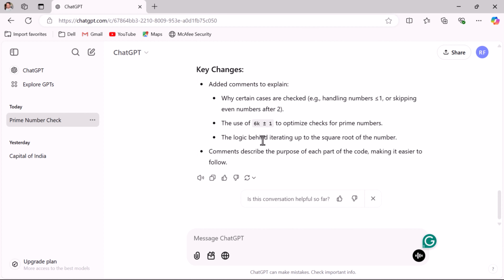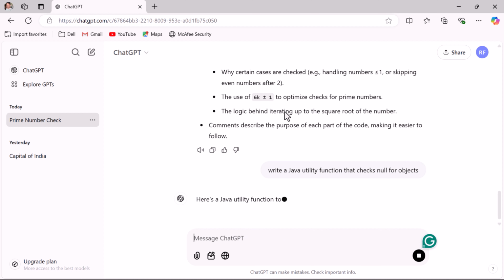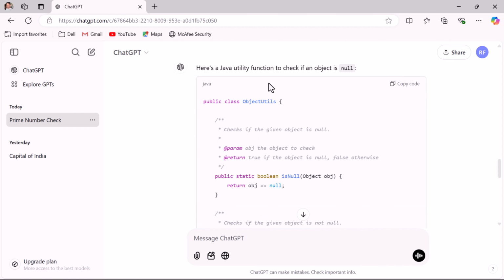Next, let us say you are working on a real-time Java project and you want to write a utility code that checks whether an object is null or not. So instead of writing the code line by line, you can ask ChatGPT to generate the code for you. For example, here just write the prompt: write a Java utility function that checks null for objects.